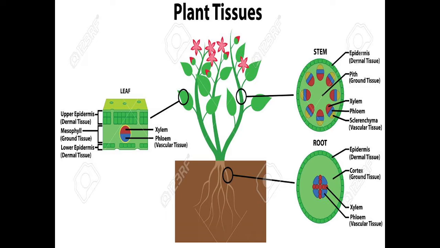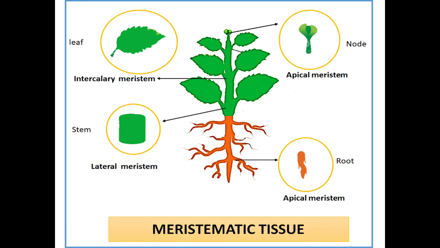Where are the plant tissues present? In the leaf, stem and root. These are the three body parts where the plant tissues are present. In the second session we learned about the meristematic tissues, which are also known as growing tissues, meaning they are rapidly dividing cells.